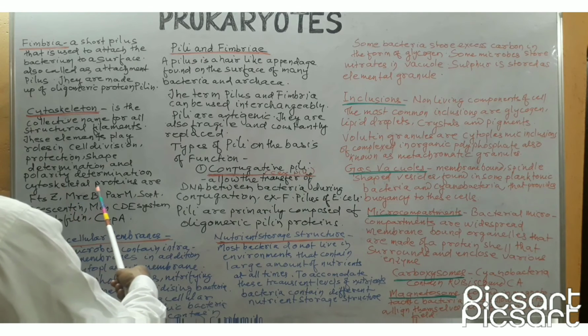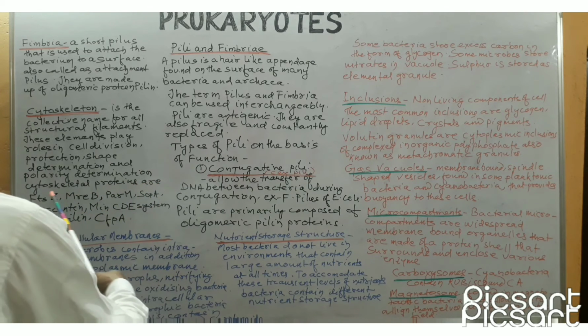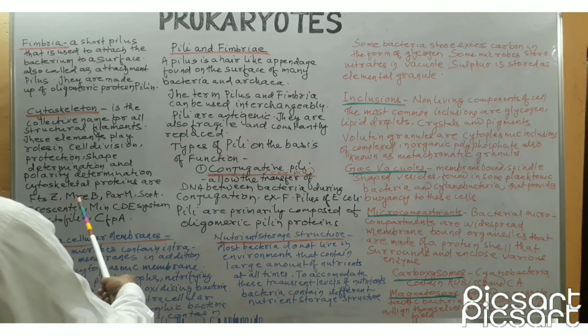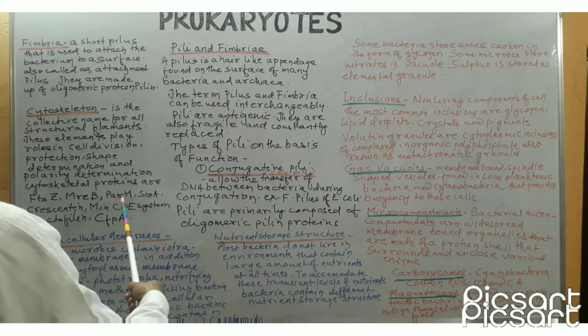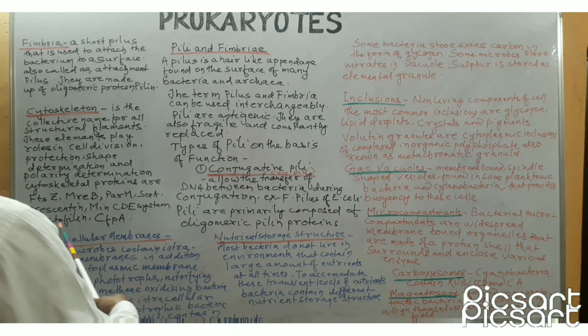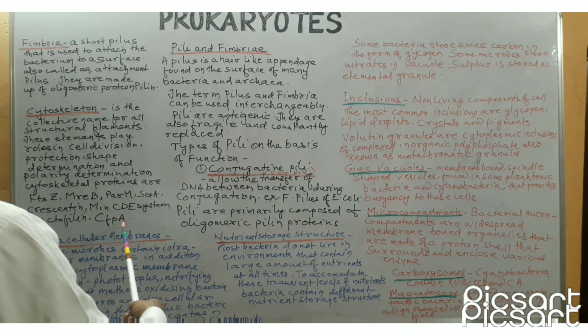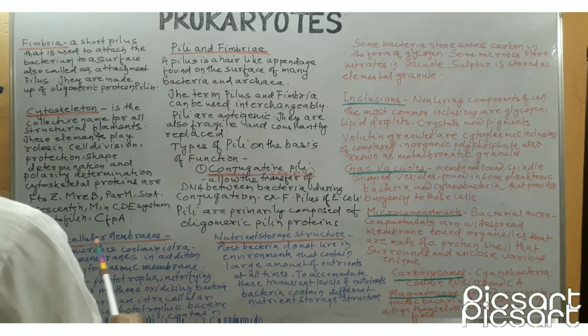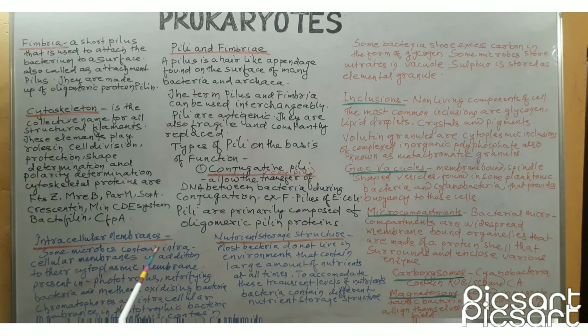Prokaryotic cytoskeletal proteins are FtsZ, MreB, ParM, SopA, crescentin, MinCDE system, bactofilin, and CfpA. Next, intracellular membranes.